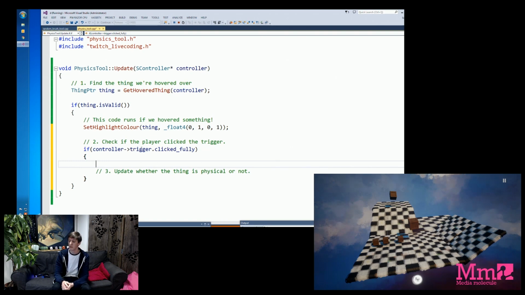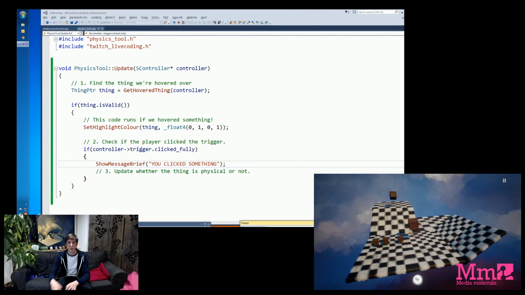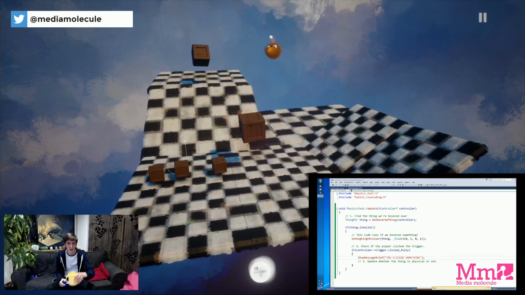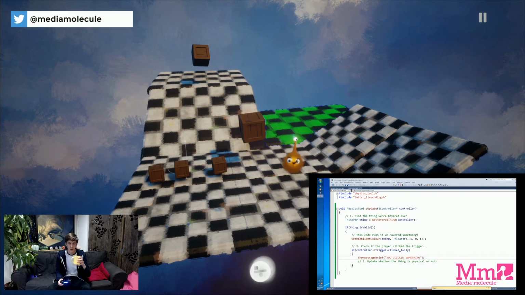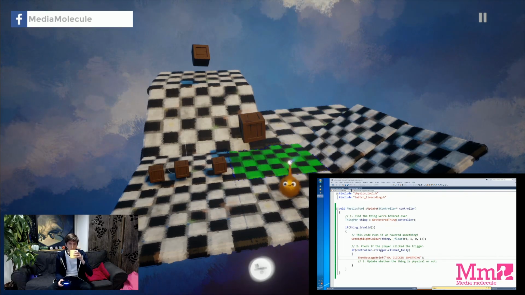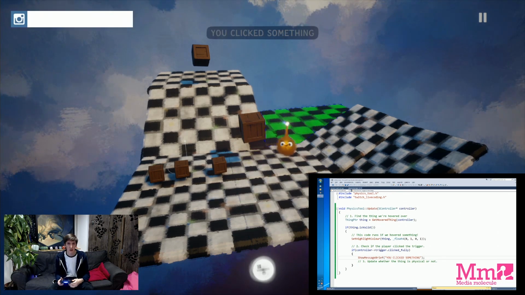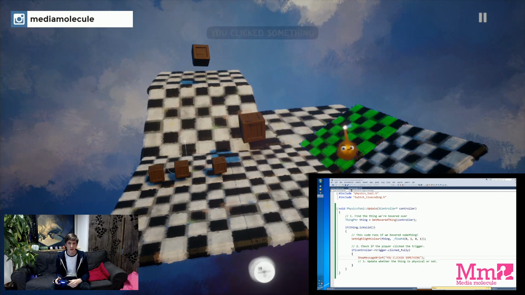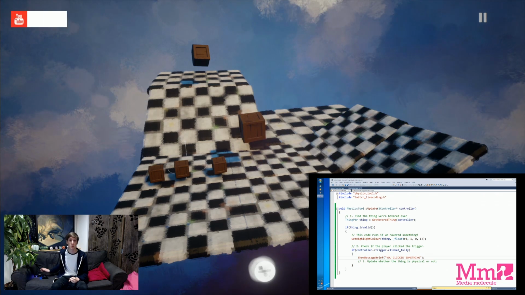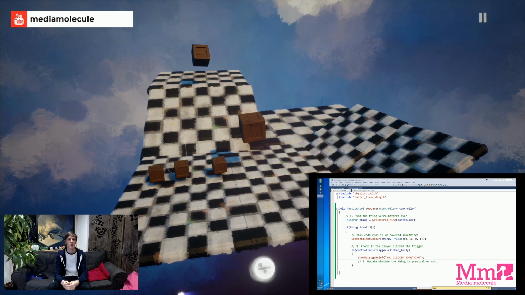So as with previous steps, we want to check as we go along that we've definitely clicked a hovered thing. So the reasonable way to do that is, again, show another message on screen. So we write a bit of code that says show message brief, and we say YOU CLICK SOMETHING in big capital letters. And we push that again to the PS4, and in a few seconds, once that's updated, we can test this out. So you'll see now it's hovering green. So if we click now, we should get, you click something, you click something, you click something. Great, so the code is working so far, the tool is doing as intended,